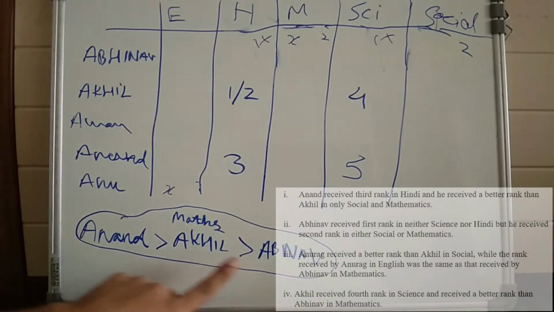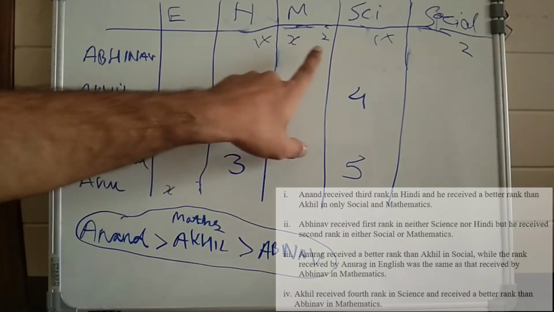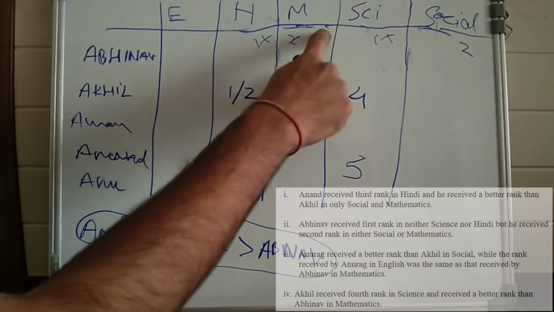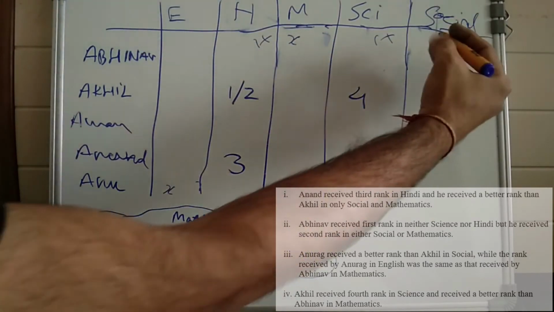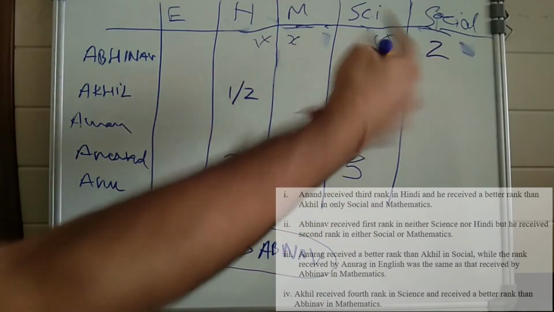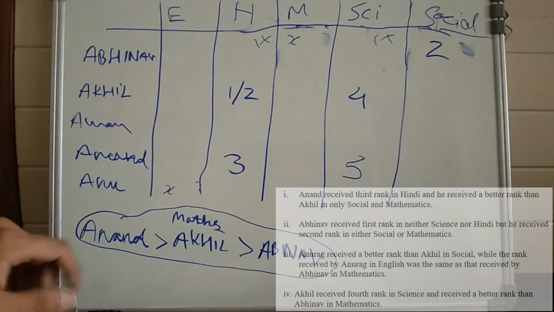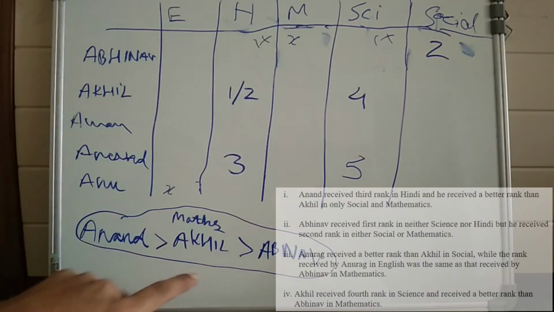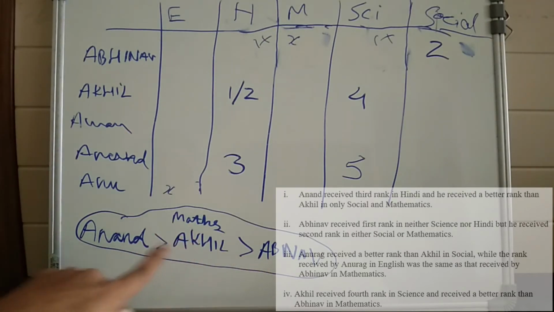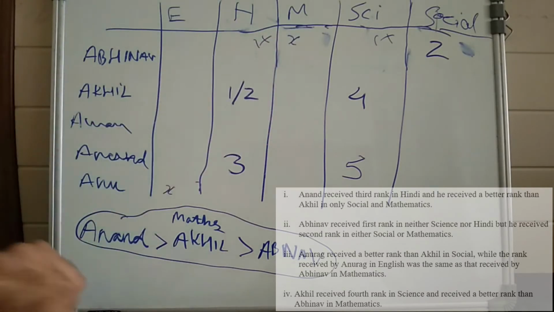One more thing, if we look at this condition, there are 2 people who are better than Abhinav in maths. So Abhinav can't get 2 in maths. So Abhinav will get 2 in social. What I said is Abhinav can't get 2 in maths because already there are 2 people who are better than Abhinav in maths.